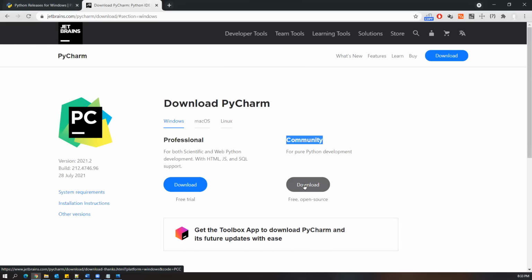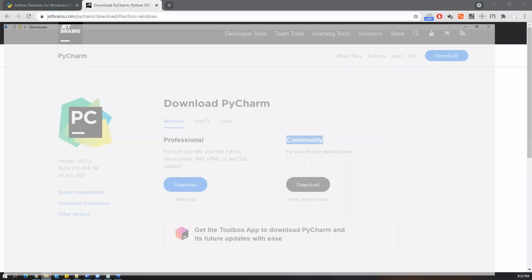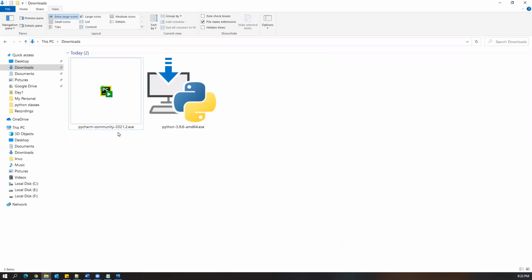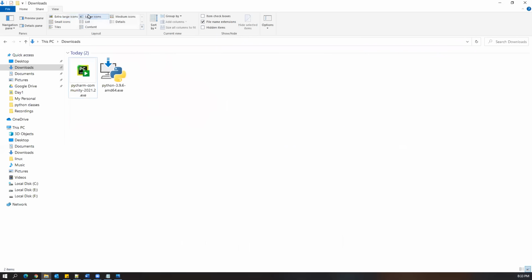As soon as you click on download, it will start downloading PyCharm. I already downloaded it, so you can just look at this. This is the icon, you can see PyCharm community. This is the IDE which we need. Just PyCharm is not enough, you have to download Python also. So first you need to install Python completely and then download PyCharm.